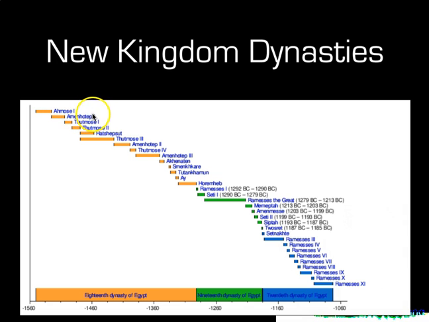The second king is King Amenhotep I. The third king is Hatshepsut's father, Thutmose I. The next king is Hatshepsut's brother, Thutmose II, who she was also married to, as was the custom. And then we see down here Hatshepsut herself. You can see by the line down here that her rule started immediately at the end of Thutmose II, her brother and husband's. What we also see here is Thutmose III. His rule starts at the same time.